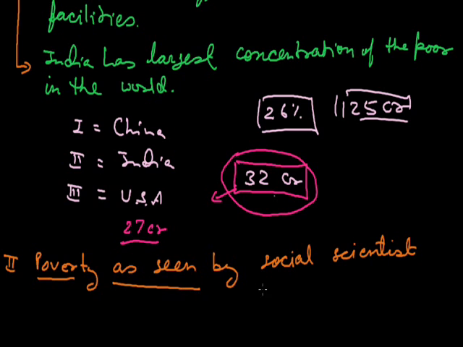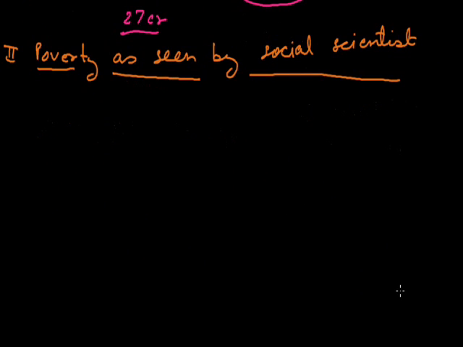The second part of the chapter is poverty as seen by social scientists. Now, what do social scientists think about poverty? As we know, income and consumption are the main measures of poverty: how much a person earns, and how much a person can afford to consume. On the basis of this, social scientists divide poverty into two parts. The first one is known as